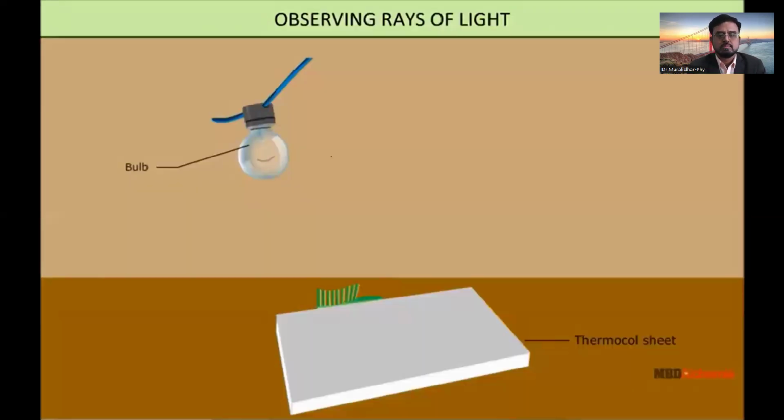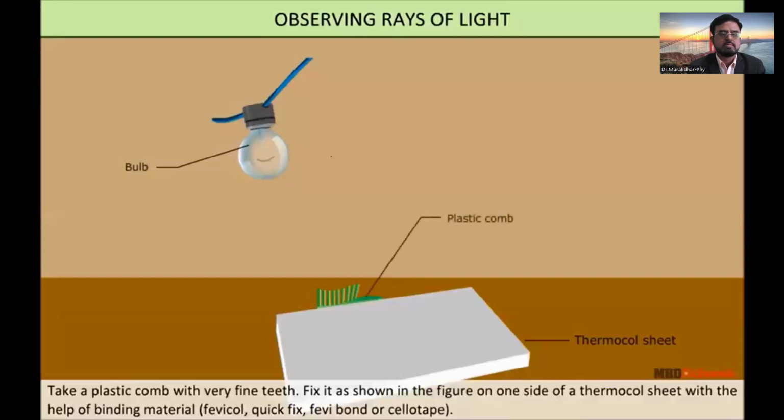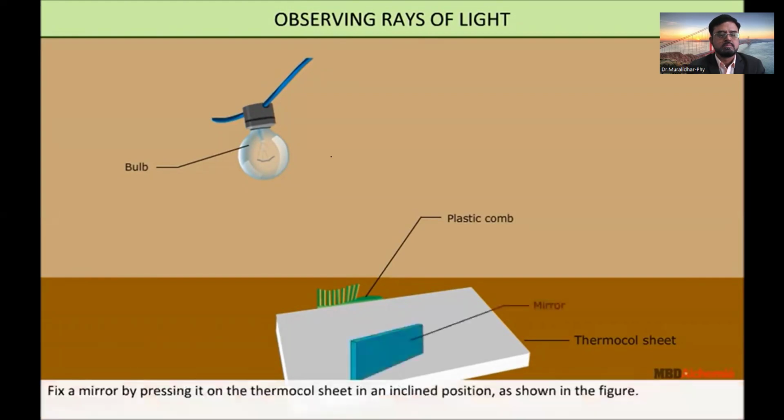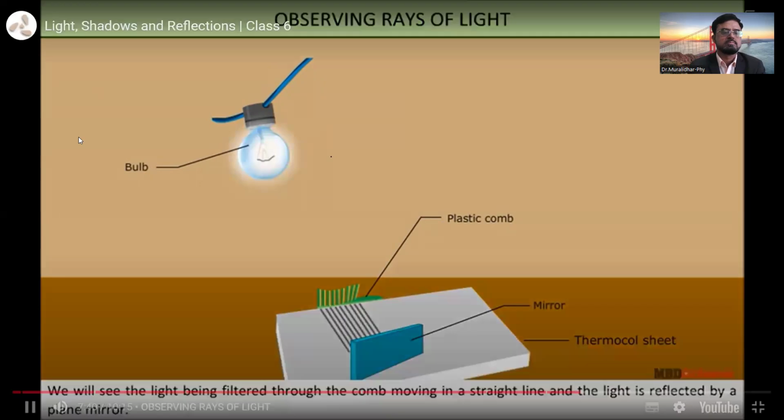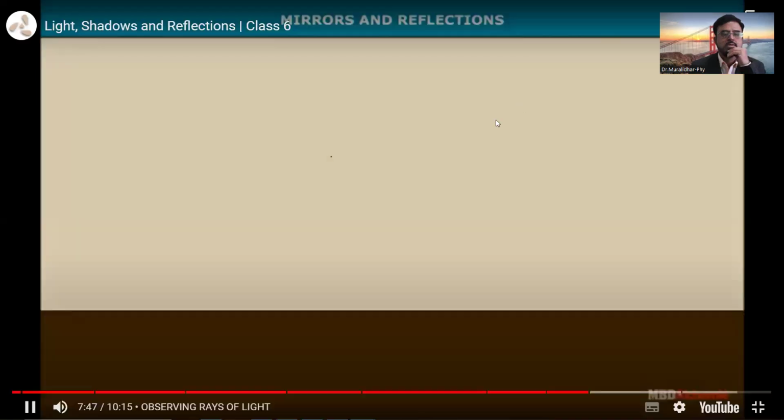Observing rays of light. Take a plastic comb with very fine teeth. Fix it as shown in the figure on one side of a thermocol sheet with the help of binding material, Fevicol, Quick Fix, Fevibond or sellotape. Fix a mirror by pressing it on the thermocol sheet in inclined position as shown in the figure. We will see the light being filtered through the comb moving in a straight line, and the light is reflected by a plane mirror.